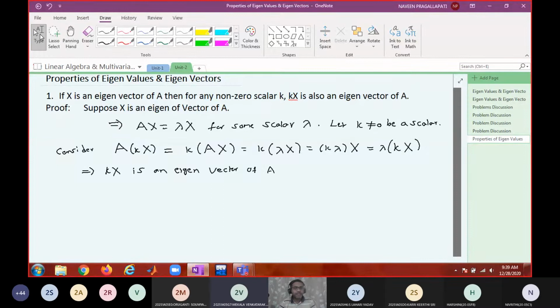Okay, so next, property number 2. Proofs will be like this only, small proofs, but they are important. Second proof, second theorem statement: if x is...